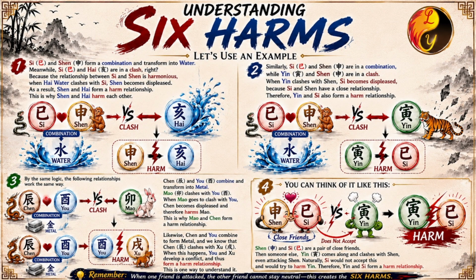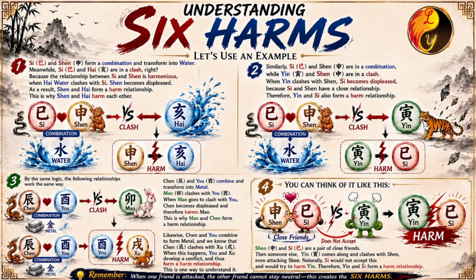Chen and You combine and transform into metal. Mao clashes with You. When Mao goes to clash with You, Chen becomes displeased and therefore harms Mao. This is why Mao and Chen form a harm relationship. Likewise, Chen and You combine to form metal, and we know that Chen clashes with Xu. When this happens, You and Xu develop a conflict, and thus form a harm relationship. This is one way to understand it.